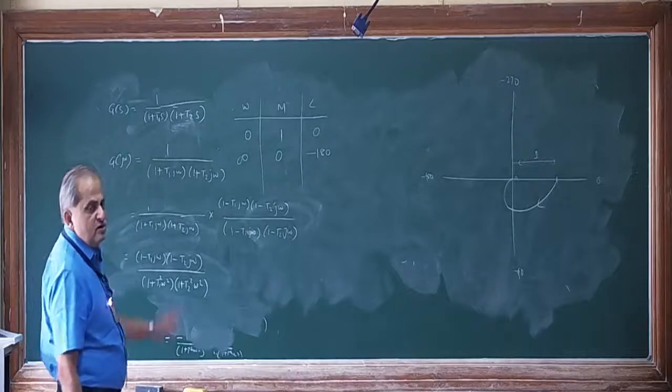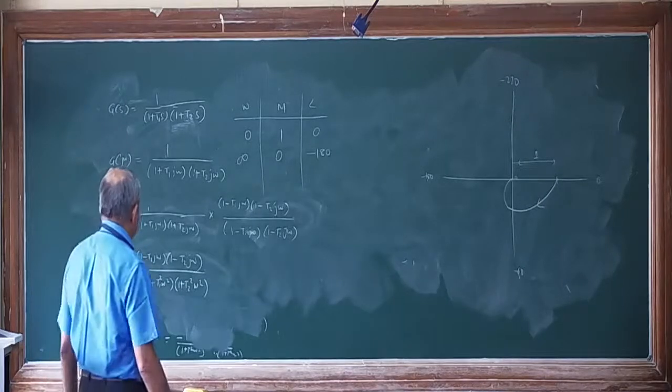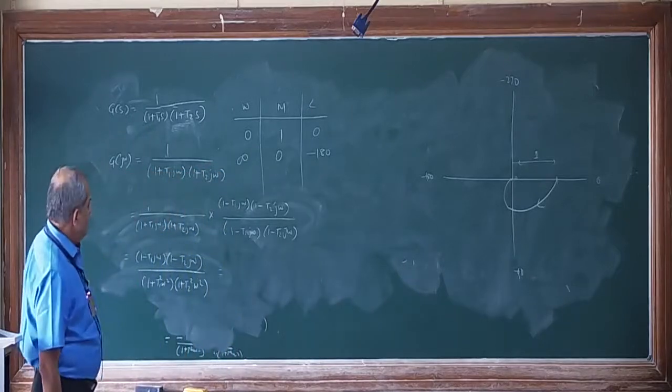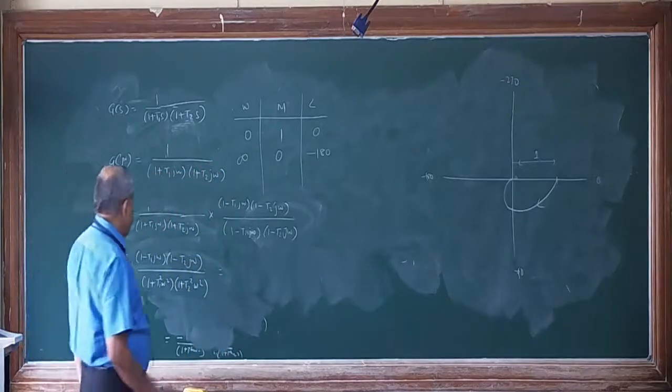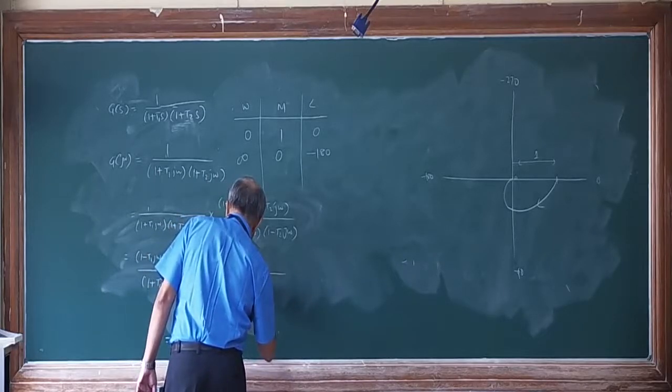Then separate the real and imaginary parts in the numerator, because the denominator doesn't contain any imaginary part. So the denominator will remain the same, (1 plus T1 square omega square)(1 plus T2 square omega square).